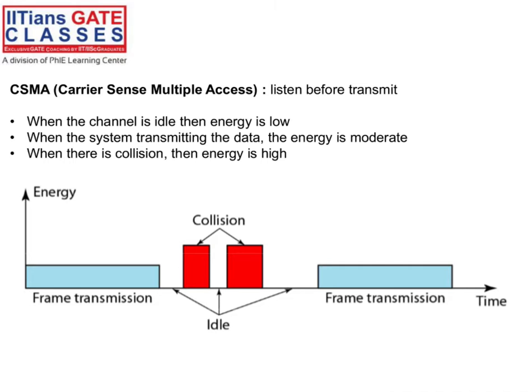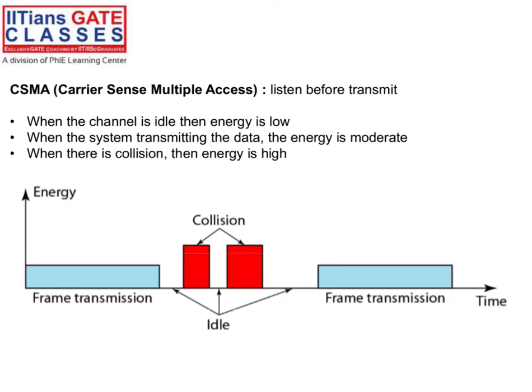So before transmitting, we have to listen to the channel. If the channel is busy, don't send. If the channel is idle, then send, right? When the channel is idle, then energy is low. There is no signal, no noise or energy on the channel.